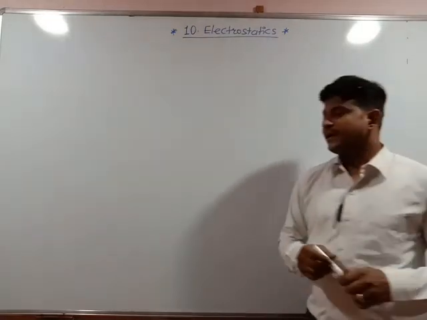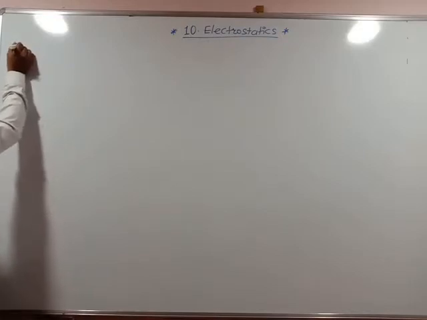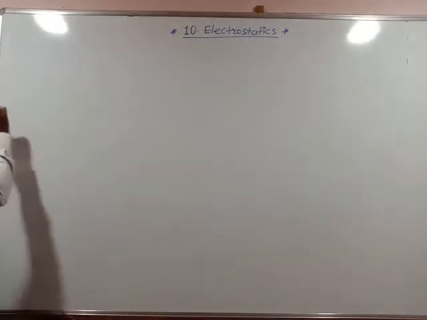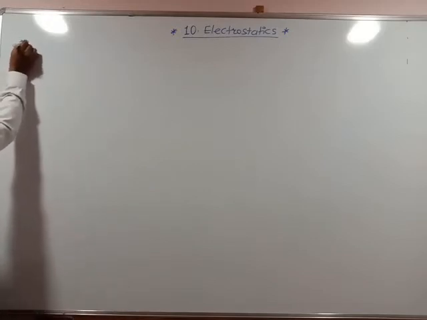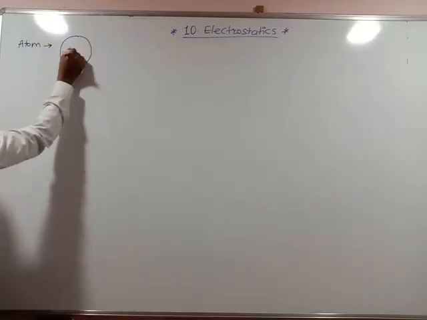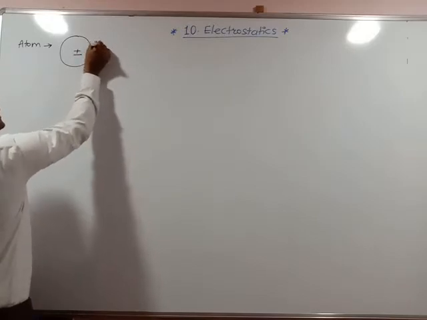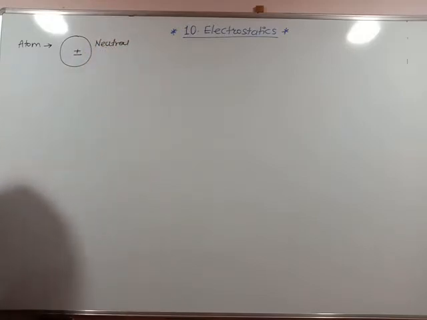We know the atom is a constitution of positive charges as well as negative charges. I can say proton and electron. So here I can say one atom, okay? The atom is said to be electrically neutral. You might have heard about the neutral condition of the atom. Neutral means what?